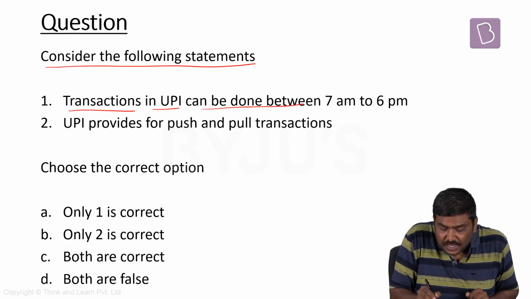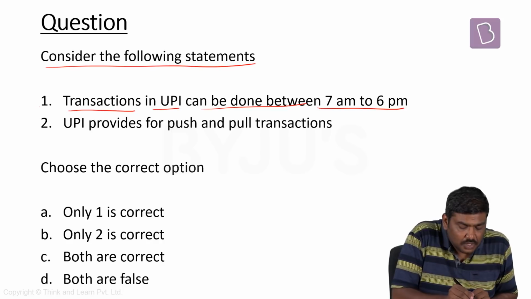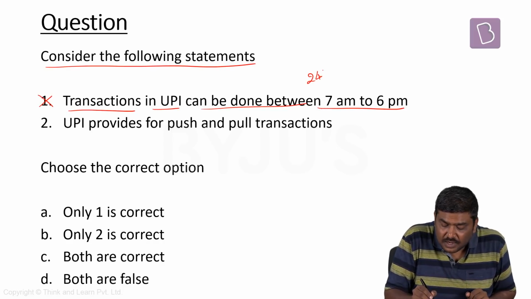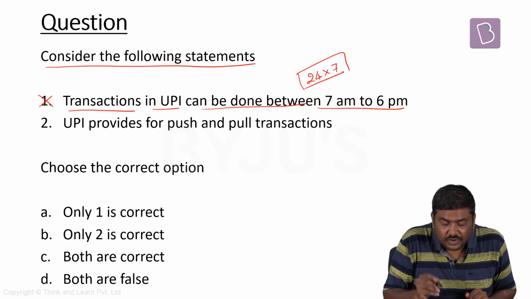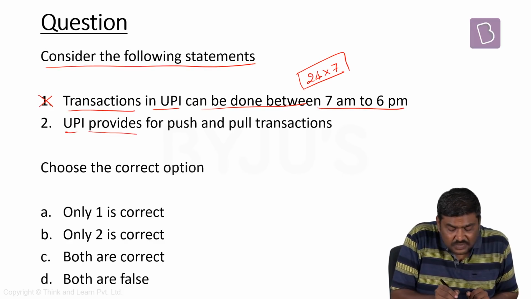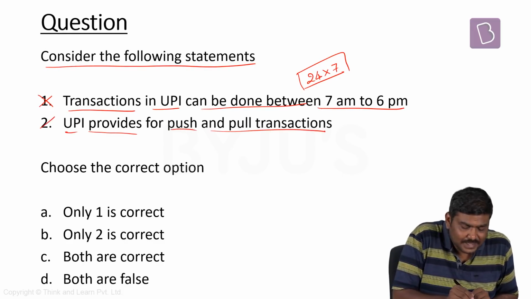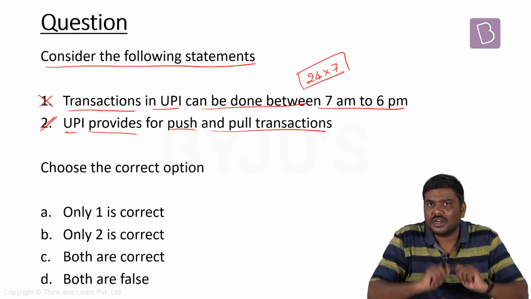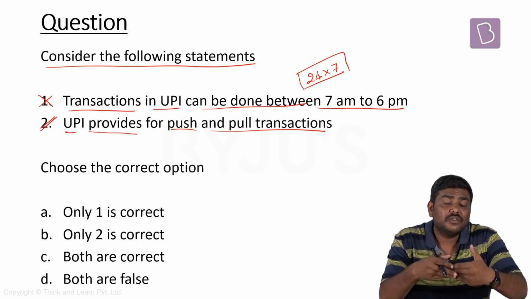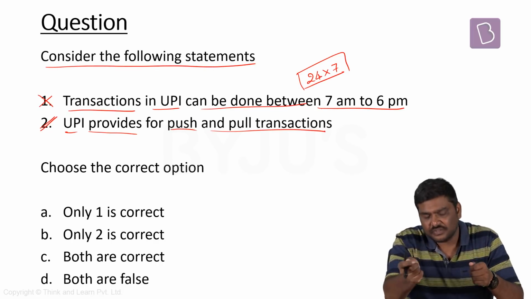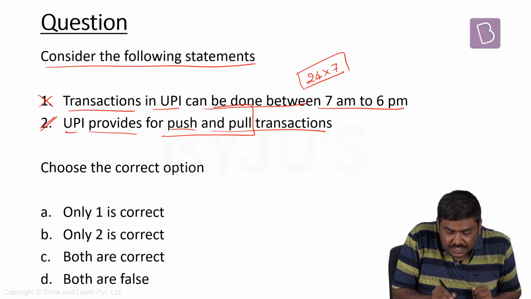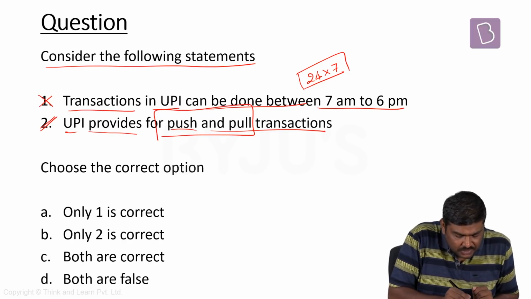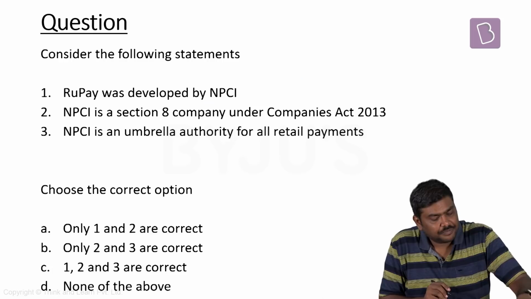Transactions in UPI can be done between 7 AM to 6 PM. Wrong. It can be done 24/7. Facilities are available 24/7. UPI provides for push and pull transactions. Yes. You can request a fund transfer, you can provide for a fund transfer, or you can simply transfer the funds. Both types of transactions are available in case of UPI. So the right option will be option B.